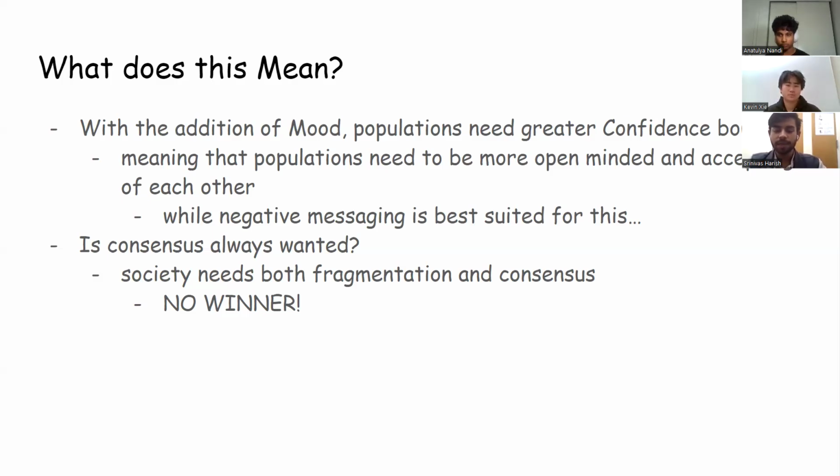Disagreement fuels innovation and also prevents stagnation. So balance is key. As politics grows more polarized, this model underscores the need for open-mindedness and the value of engaging with differing opinions. From an economic and health standpoint, balanced messaging helps maintain societal resilience by ensuring a space for both unity and diversity of thought.